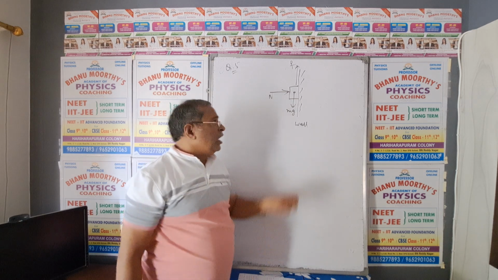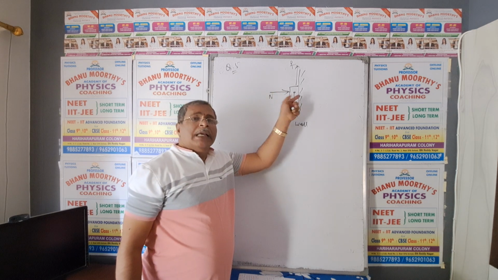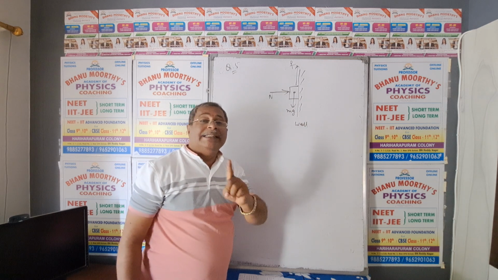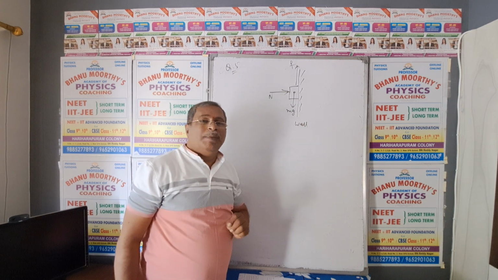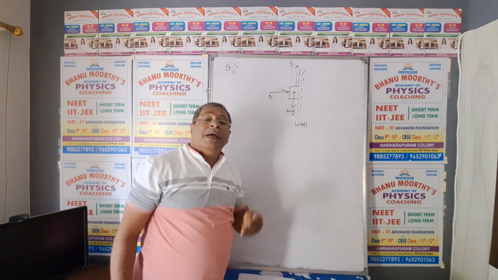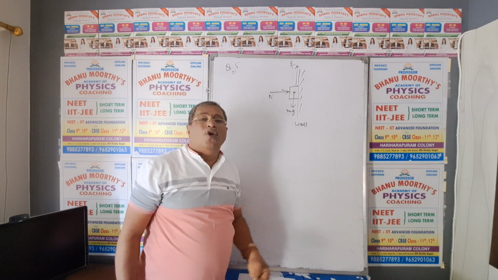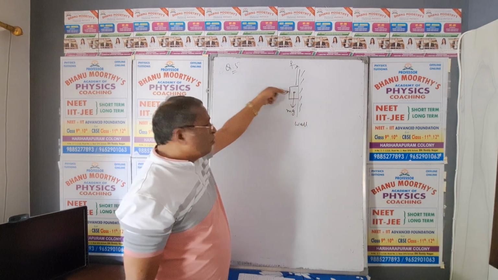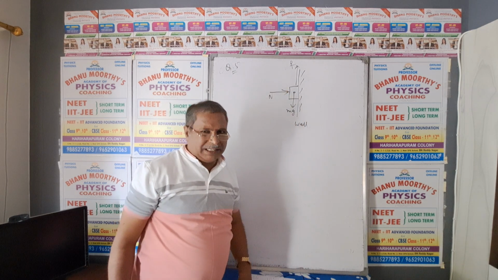The question is, a block of mass m is pressed against a vertical wall so that it does not skid. What should be the maximum normal force exerted on the block? What is the normal force? If we remove our hand, the block falls down.